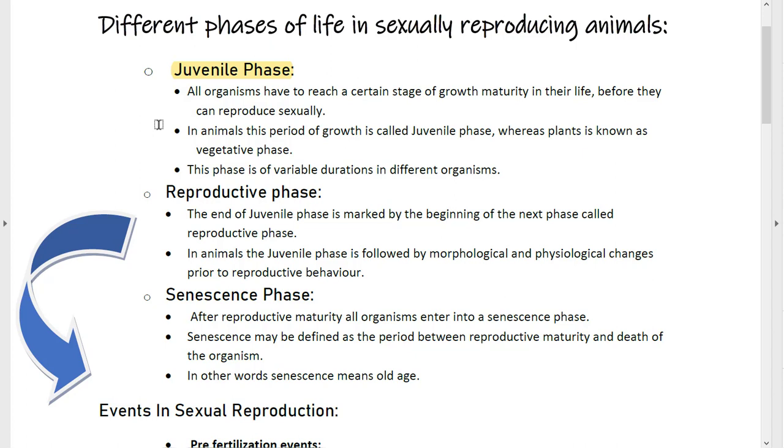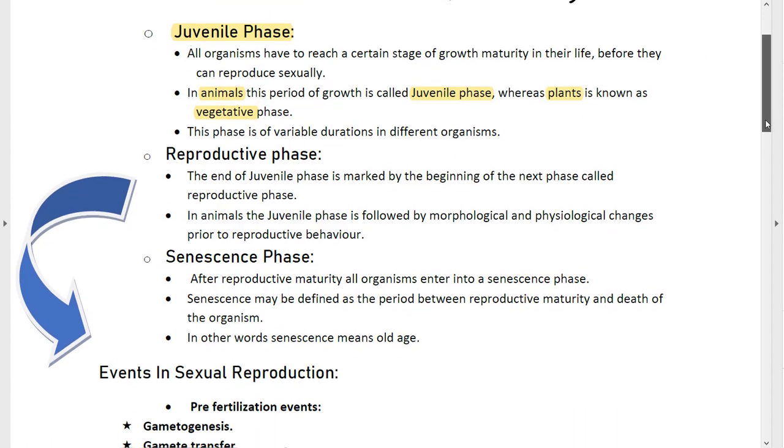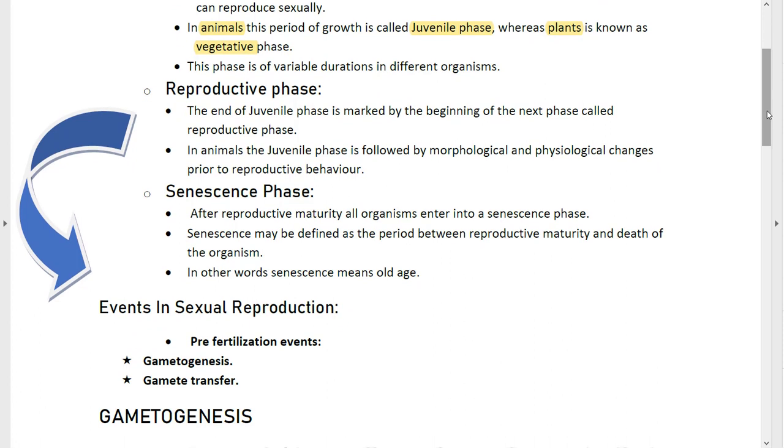In animals, this period of growth is called the juvenile phase, whereas in plants, it's known as the vegetative phase. This phase is of variable durations in different organisms. Okay, so mark it over here that for animals, it is known as the juvenile phase, and for plants, it is known as the vegetative phase. So the next phase after the juvenile phase is the reproductive phase.